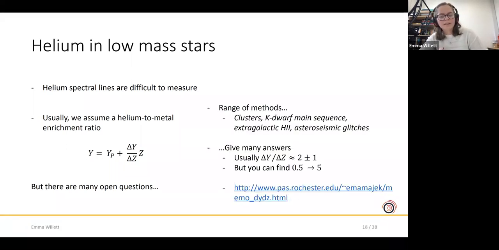There's a whole range of methods for obtaining this ratio, some of which use clusters, some use the main sequence of K-dwarfs, where you see a slight broadening with helium abundance. But across all of the literature, you see a lot of different answers. Usually, especially more recently, I would say the answer is roughly 2 plus or minus 1, but you can find literature which covers a whole order of magnitude from 0.5 to 5. If you want to dig into this a little bit, you can find a good list of different methods here.